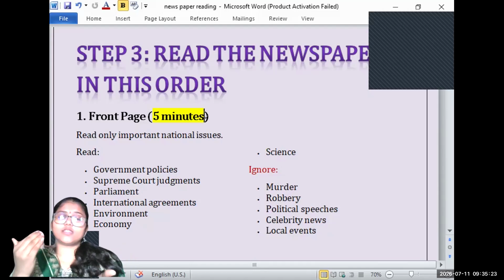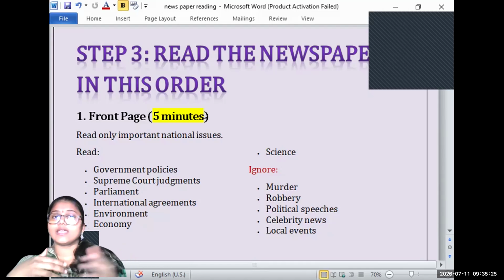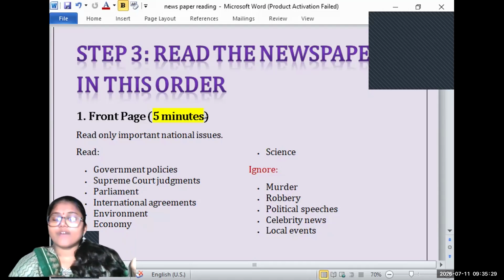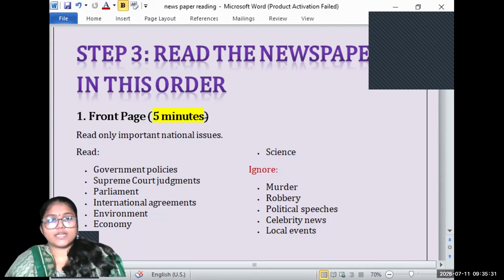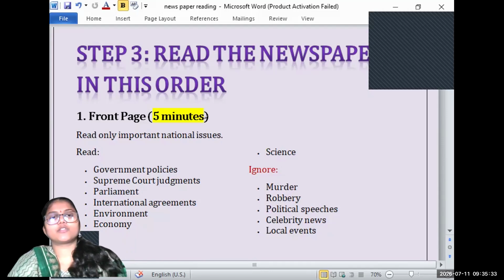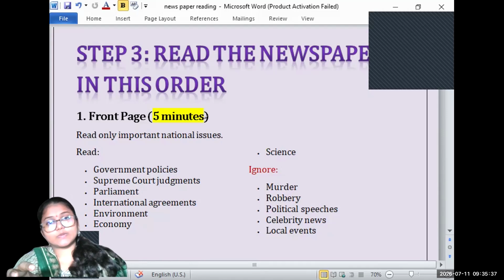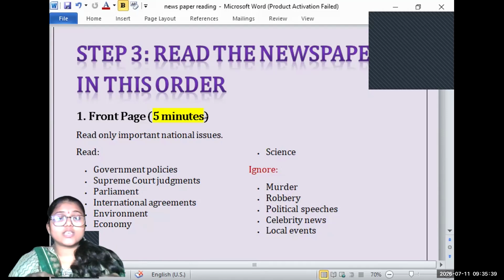If not offline, then online. If not online, then offline. By any means, if I'm not able to fetch the news today, I will find the news from another website. Some days, during the festival season, you don't find a newspaper, like on Ganesh Chaturthi, the Hindi newspaper is not available. So on such days, even then you should fetch the newspaper. That instinct should develop in you.